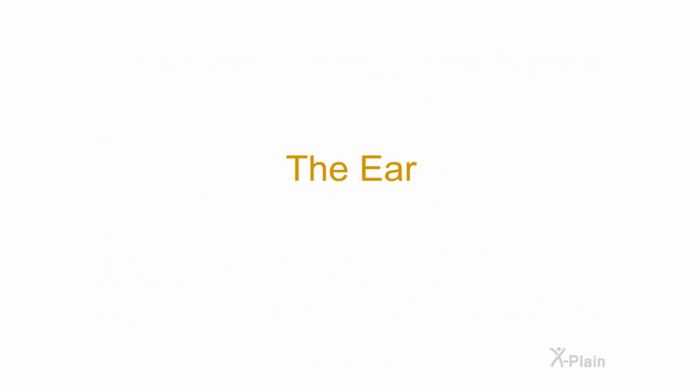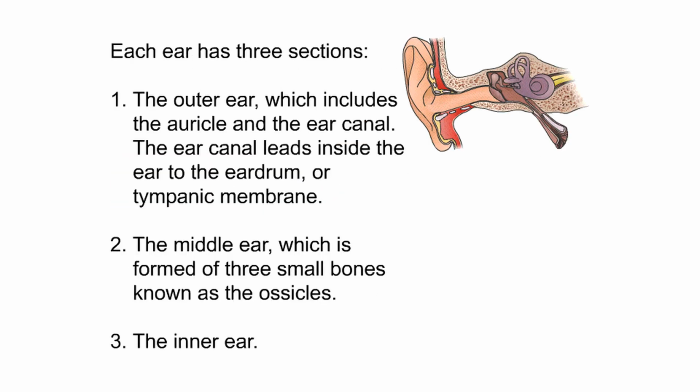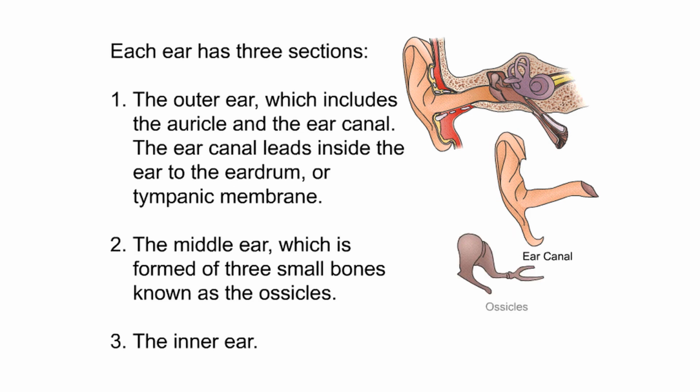The ear. The ears are specialized organs that allow us to hear and to keep our balance. Each ear has three sections. 1. The outer ear, which includes the auricle and the ear canal. The ear canal leads inside the ear to the eardrum or tympanic membrane. 2. The middle ear, which is formed of three small bones known as the ossicles. 3. The inner ear.